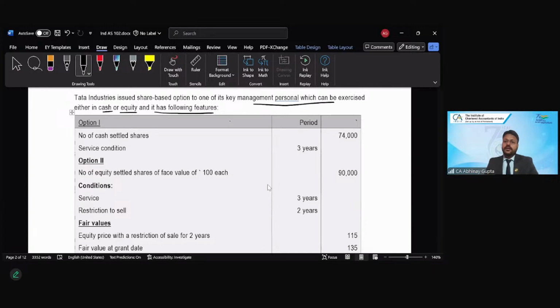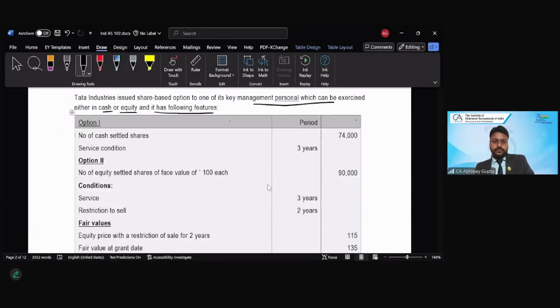So from the first line itself, we get to know one important thing, that this is a hybrid contract. Neither is this equity settled nor cash settled, because there is an option available, whether it can be equity settled or cash settled, based on the option chosen by the employee.